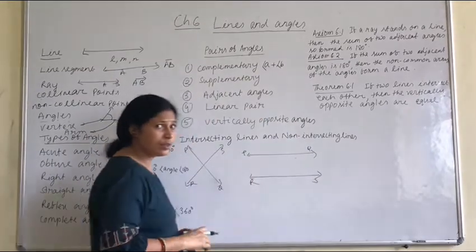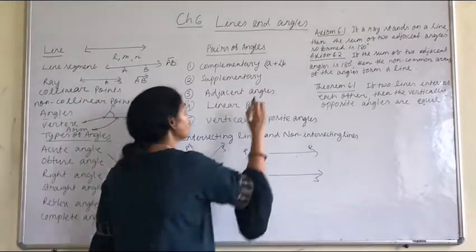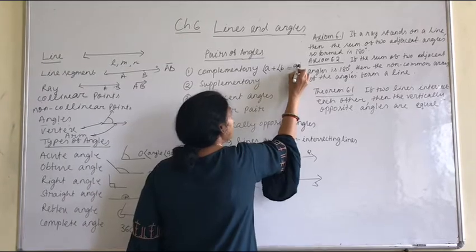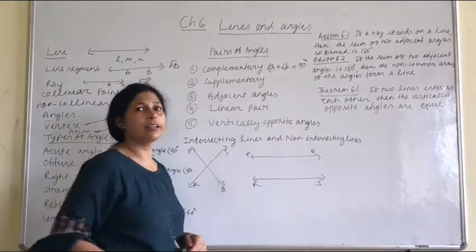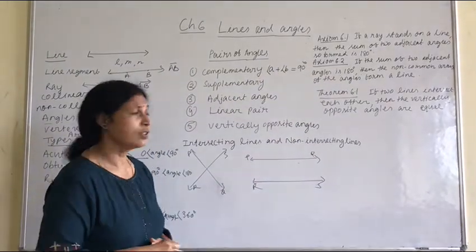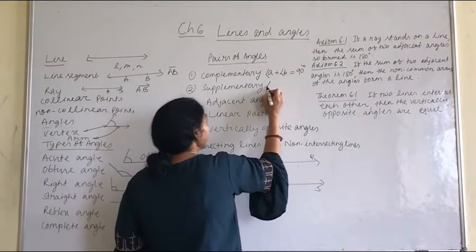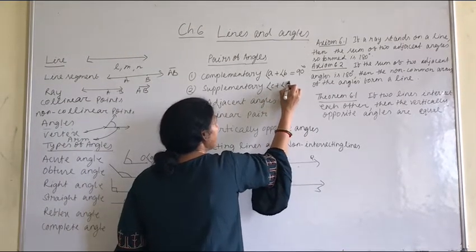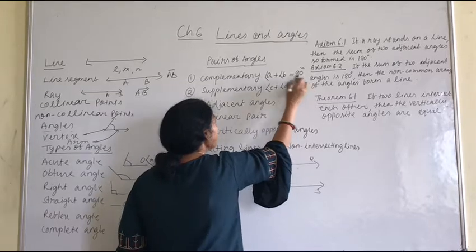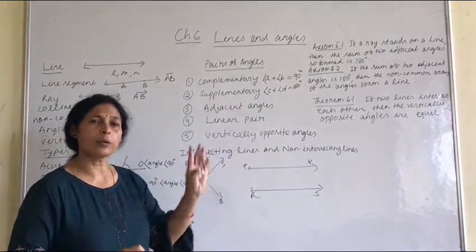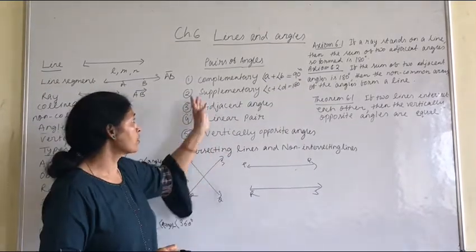If angle A plus angle B is 90 degrees, then A and B are complementary to each other. Similarly, suppose angle C plus angle D is 180 degrees, then they are supplementary angles.